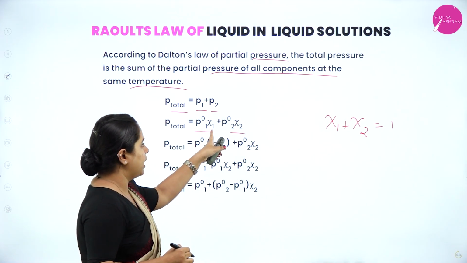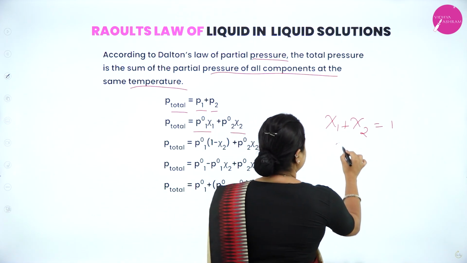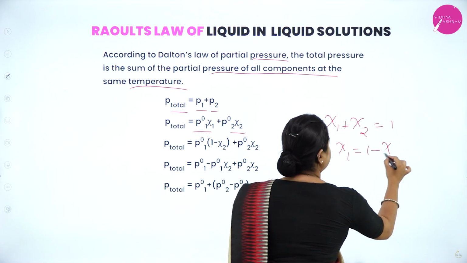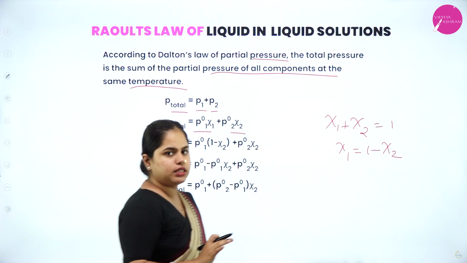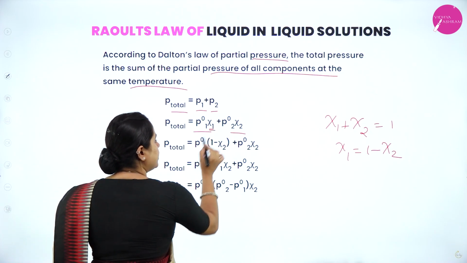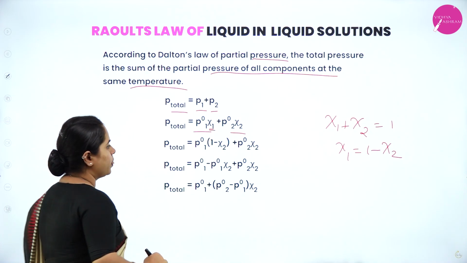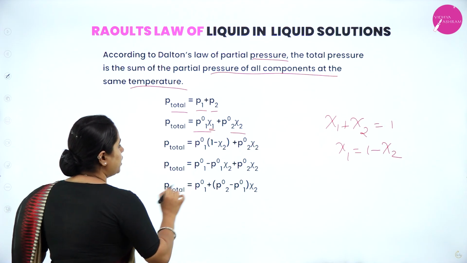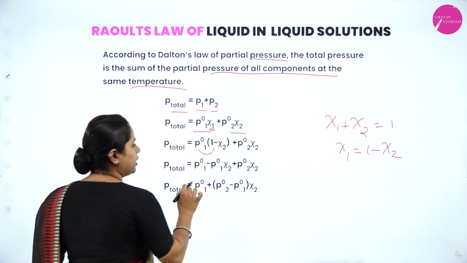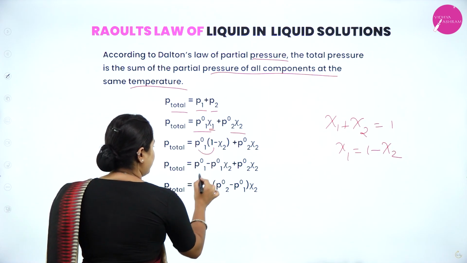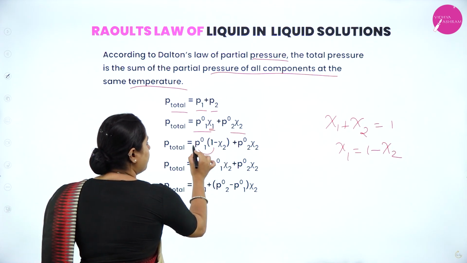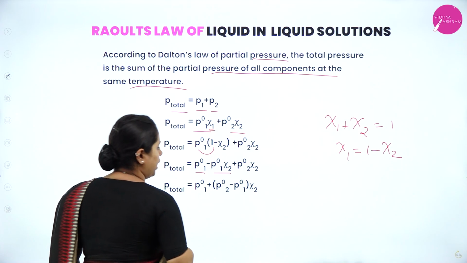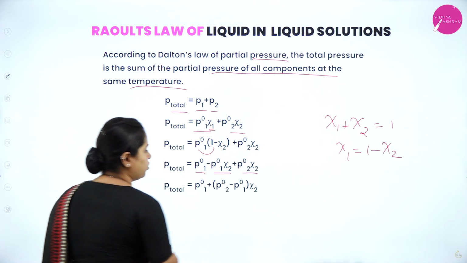So chi1 can be represented as 1 minus chi2. So instead of writing chi1 here, you can write 1 minus chi2. So P1 naught into (1 minus chi2) plus P2 naught into chi2. Now we are going to take this P1 naught inside. So P1 naught into 1 is P1 naught, minus P1 naught into chi2, and then P2 naught into chi2 is already here.